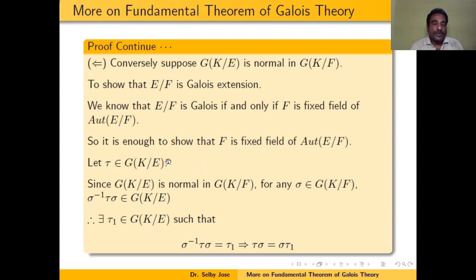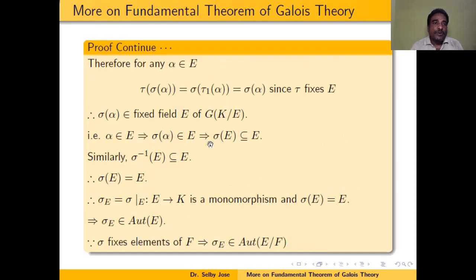Now, if tau belongs to the Galois group of K over E, because the Galois group of K over E is normal in the Galois group of K over F, for any sigma belonging to the Galois group of K over F, sigma inverse tau sigma is always in the Galois group of K over E. That means sigma inverse tau sigma is equal to tau 1 for some tau 1 belonging to the Galois group of K over E. So this means that tau sigma is equal to sigma tau 1. So therefore, for any alpha belonging to E, tau sigma alpha is equal to sigma of tau 1 of alpha.